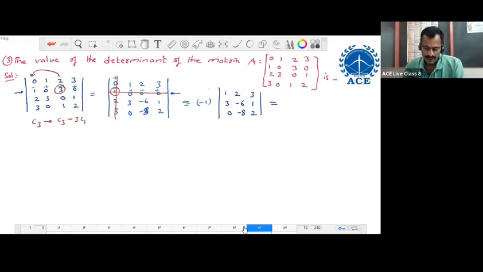If we apply operations or without operations, we get the same value only. That is why we are using the operation. If we use operations, we can avoid some third order determinants. In an easy way we can find it.